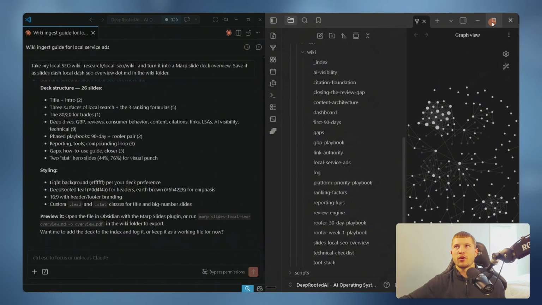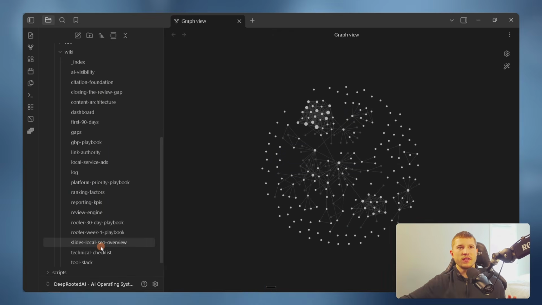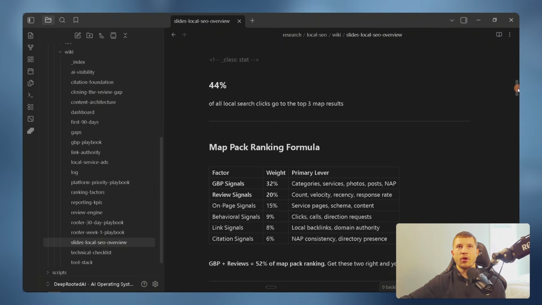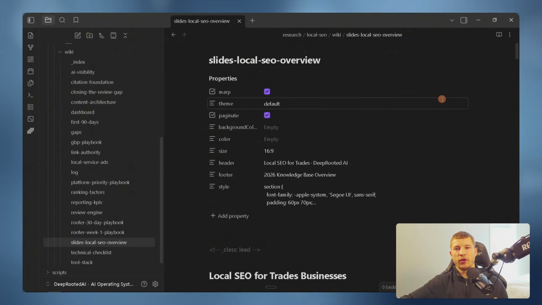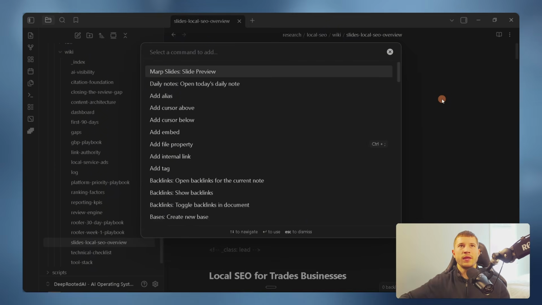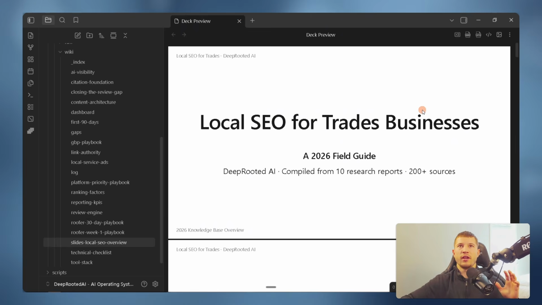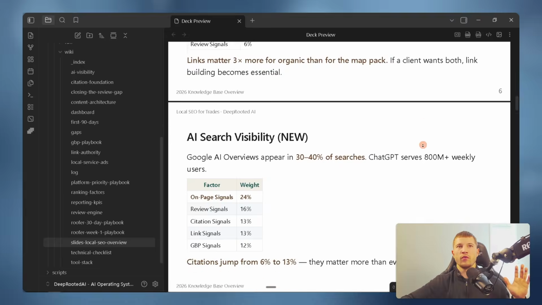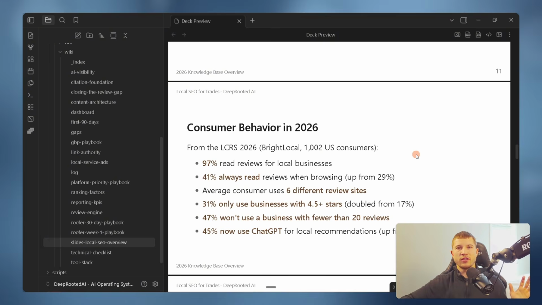Claude just finished up, so what I'm going to go ahead and do is go full screen here, open this up. I can see that it's saved as slides-local-SEO overview. I'll go ahead and click this, and you can see right away that it's saved down as a markdown file. And the way to Marp it over into a slide deck is to just press Control-P, then look up Marp Slides slide preview, click on that. Then we can close this down, and now you can see our entire slide deck has been created. And this is just giving us an overview of the entire wiki. That entire process probably took less than 2 minutes. And then obviously, as we add stuff into the wiki, we can just update this slide deck as well.